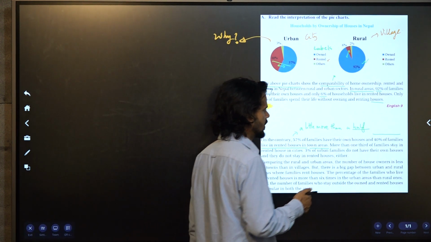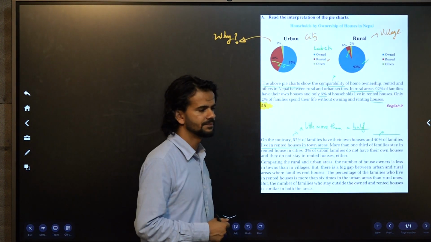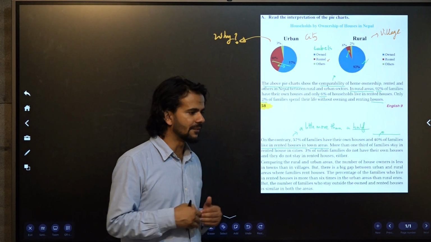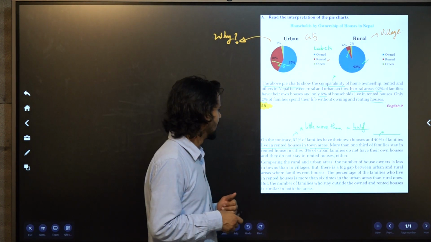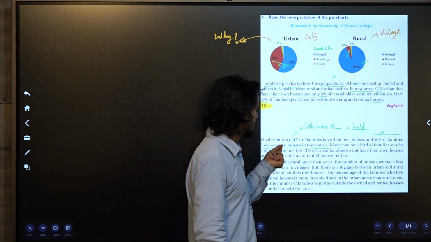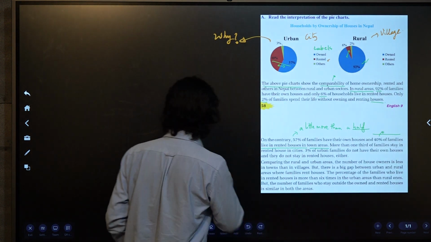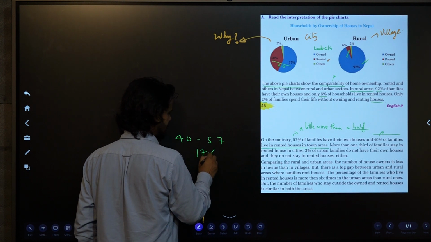And here what you can do is 40% can be written as a little less than a half. Alright? Or 17%. What's the difference between 40 and 57? 17%, right?